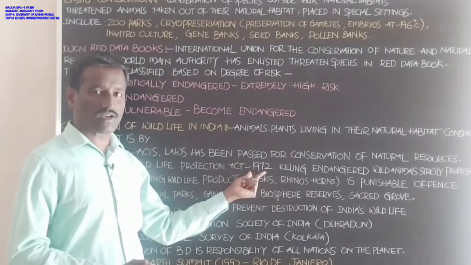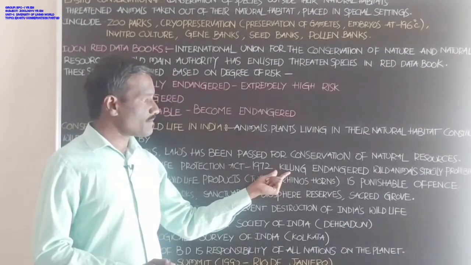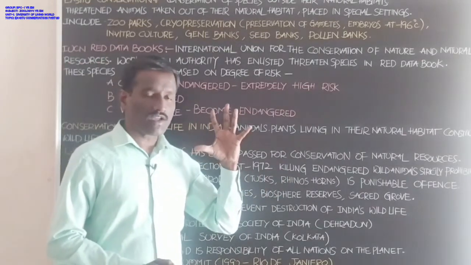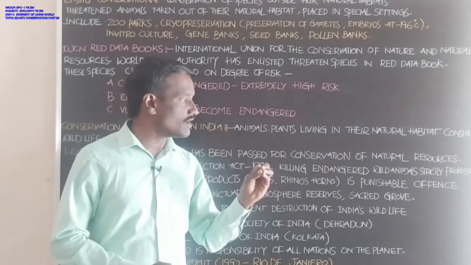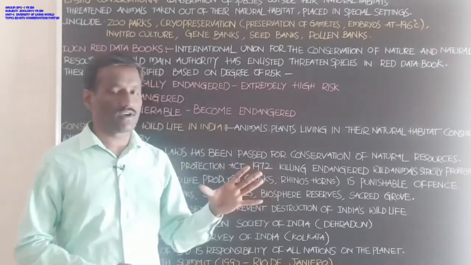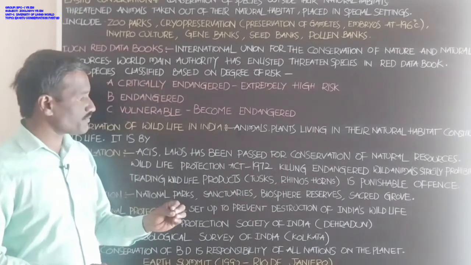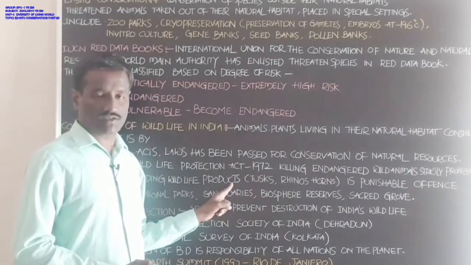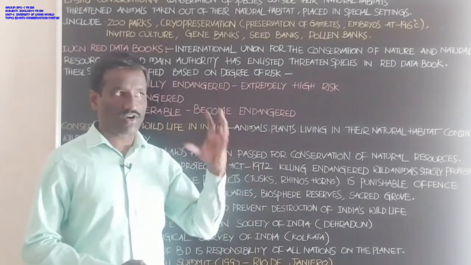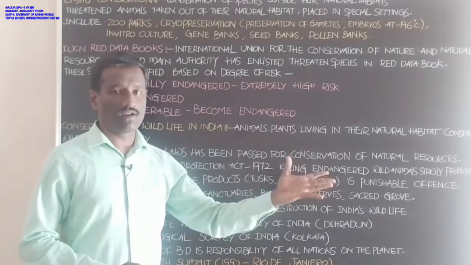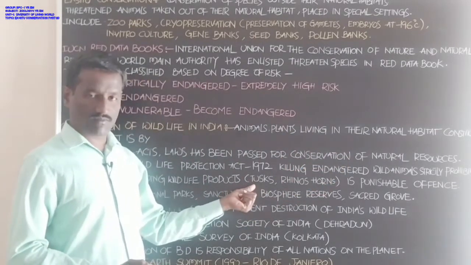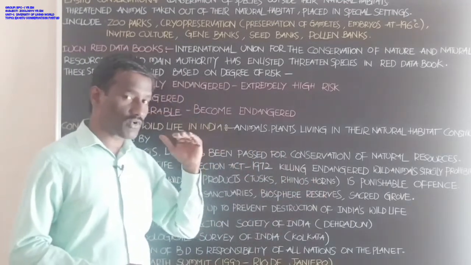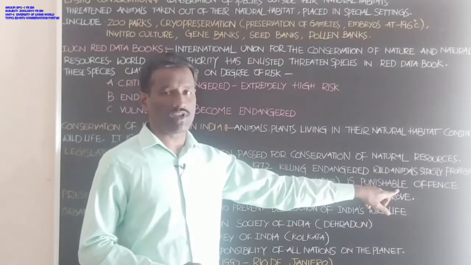According to the Wildlife Protection Act 1972, killing of endangered wild animals is strictly prohibited, and at the same time, trading of wildlife products obtained from wildlife, for example tusks from elephants and rhino horns, is a punishable offense.